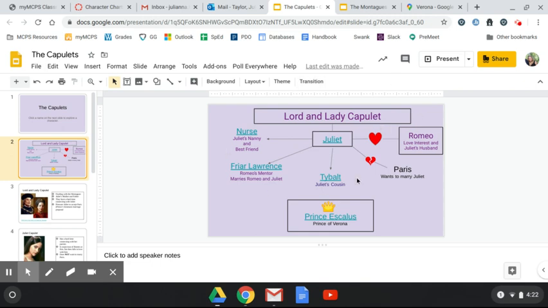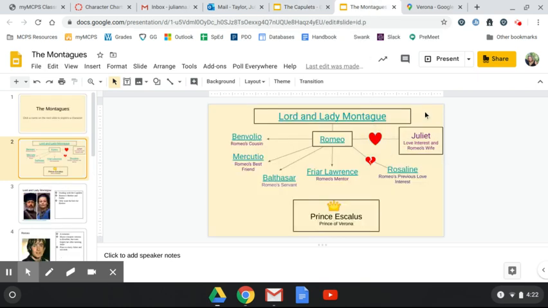So in this setting, in Verona, with these two feuding families, you have these two young people, these two teenagers, Romeo and Juliet, which are on these two slides. So first, let's talk about the Montague side of this family. Lord and Lady Montague have one son. His name is Romeo. He's going to inherit all of the Montague money.